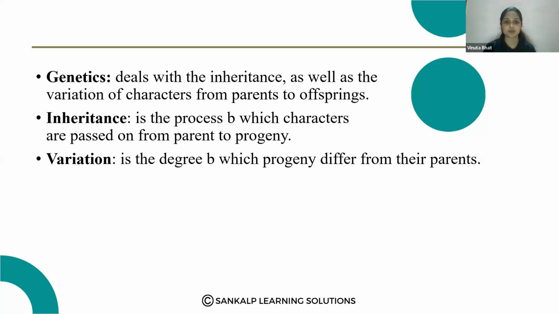And variation is the degree to which progeny differ from their parents. The progeny or offspring are not exact copies of their parents. They have some changes in their characters when compared to their parents. That is nothing but variation. So that is inheritance and variation.